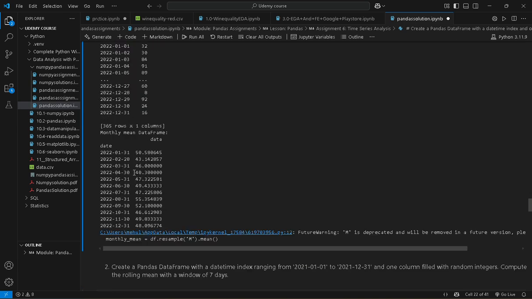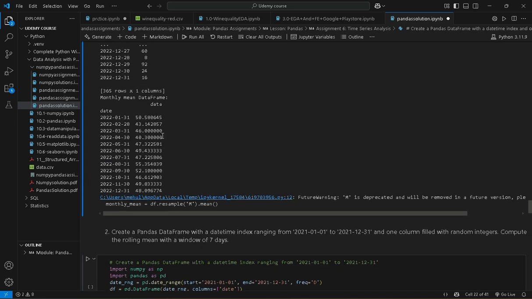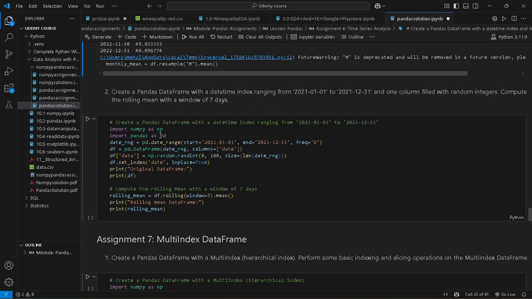And we see here, this is our first month mean, this is our second month mean, this is our third month, until the last month, December, with 48 as the mean. So this is our output.